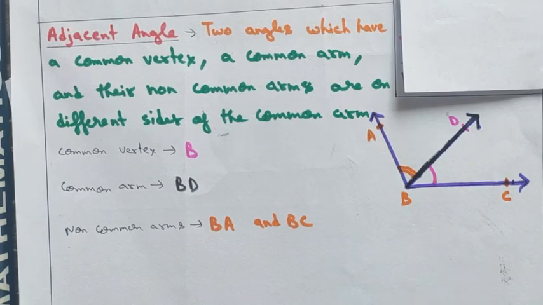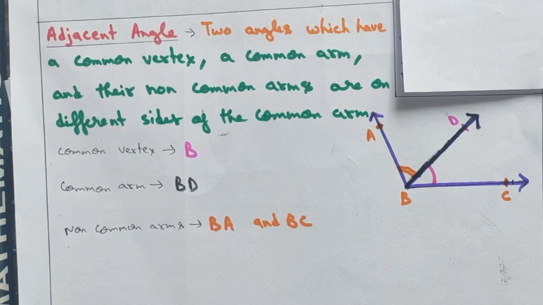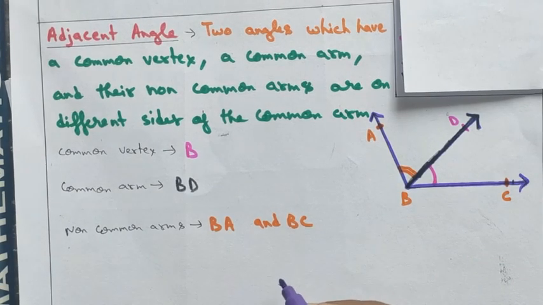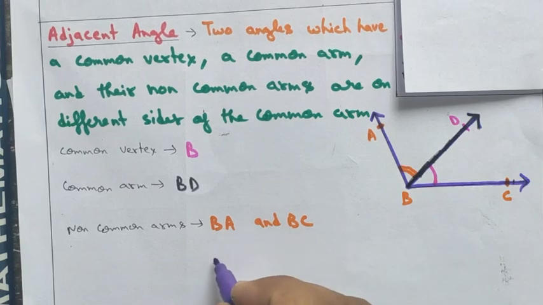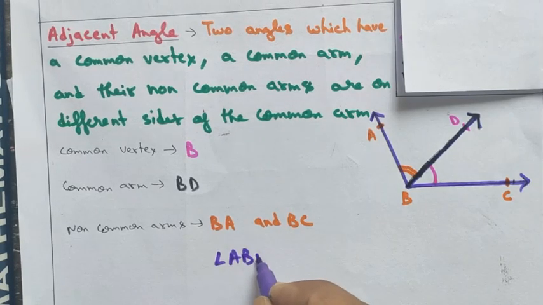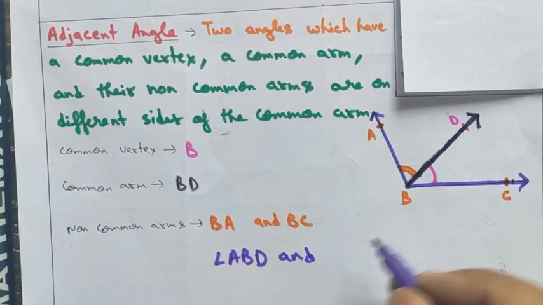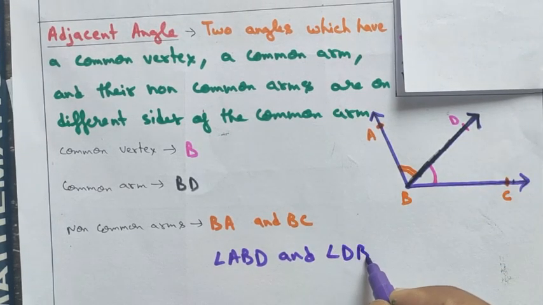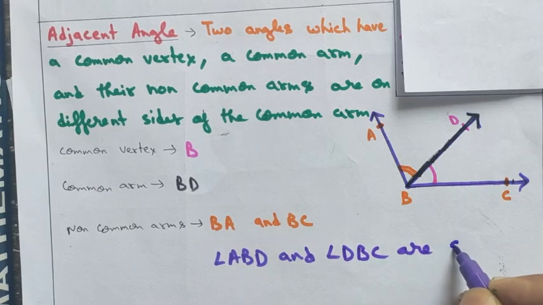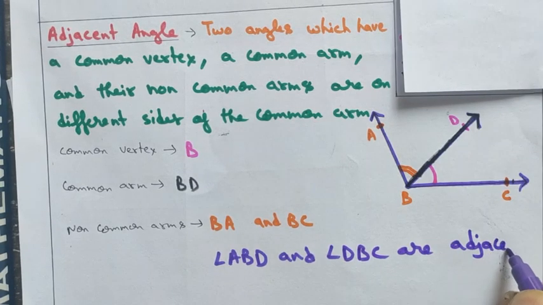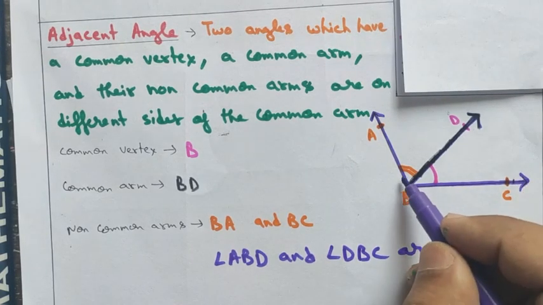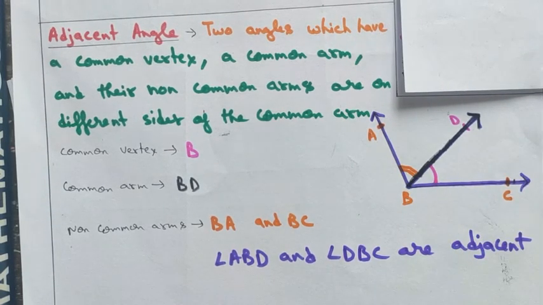Like for example, here I have drawn. So here you can see that angle ABD and angle DBC are adjacent angles. Adjacent, or we can also say next to. This angle is next to this angle, like two students sitting beside each other, adjacent to each other.